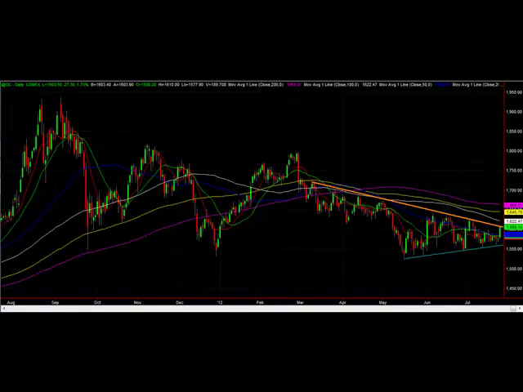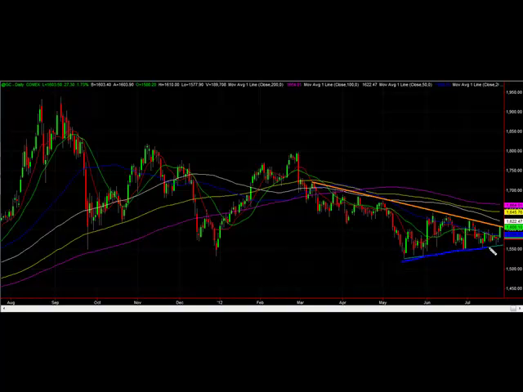Here we have the daily chart for gold futures. You could see here this orange trend line that I've drawn here, and this other blue line here. Those triangles that we were forming, we were up and down on this formation on gold for months now. Looks like today we're on the upper range here.